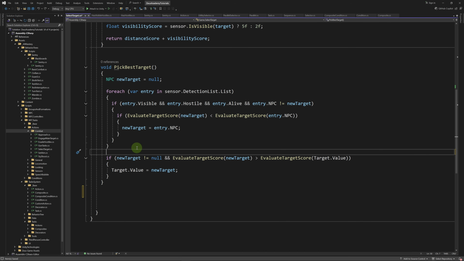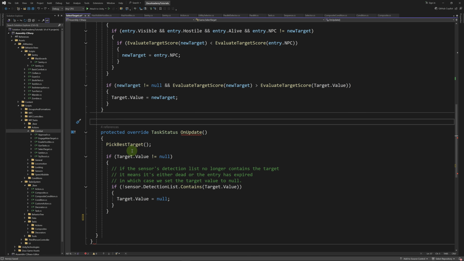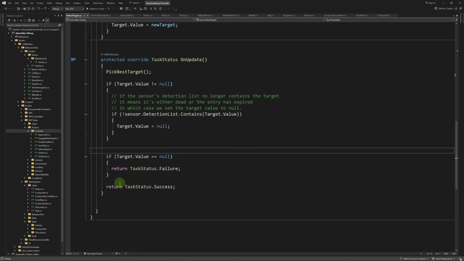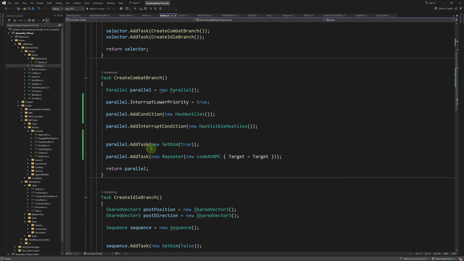Then when we get out of the loop, we're going to check if new target is not null. So if we found a new target and the evaluated target score of that new target is higher than the score of our current target in target.value, then we're going to set target.value to that new target. Then in the onUpdate method, we're going to call pick best target. If target.value is not null, if the detection list no longer contains the target, it means that either the target is dead or that entry has expired, in which case we have to cancel the target. Then we'll check if target value is null. In this case, we'll return failure. Otherwise, we'll return success.